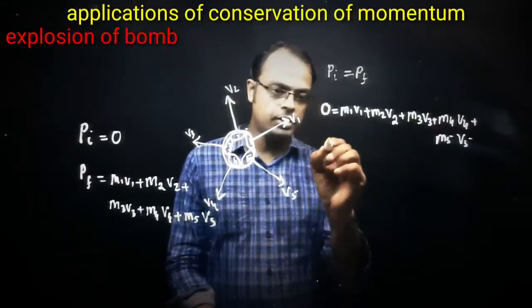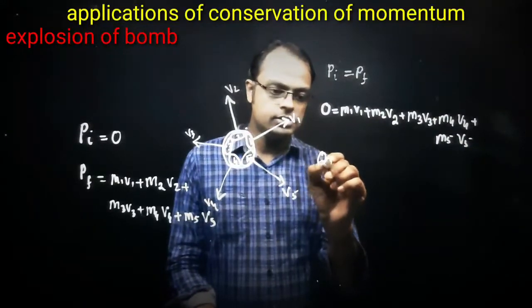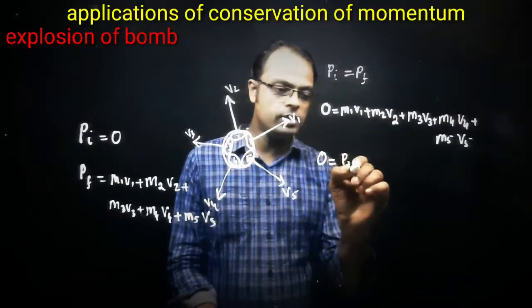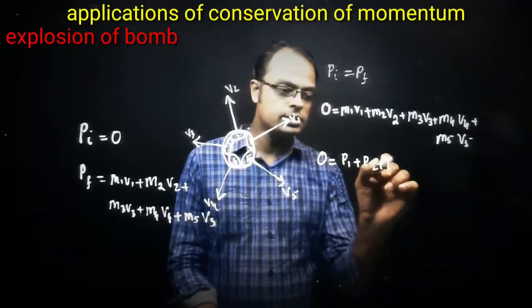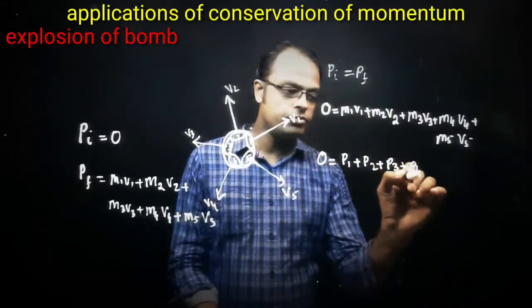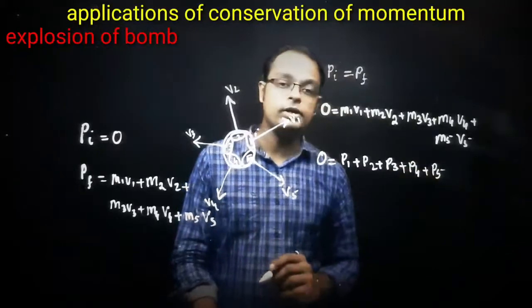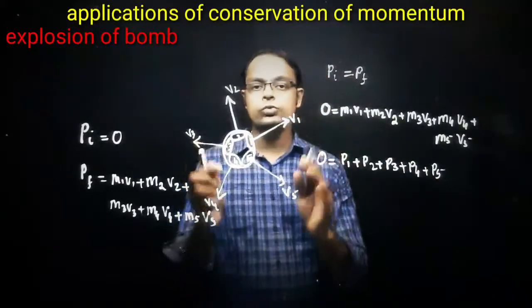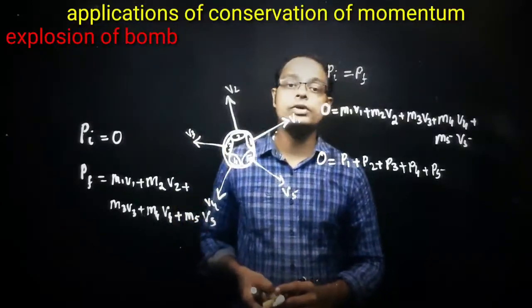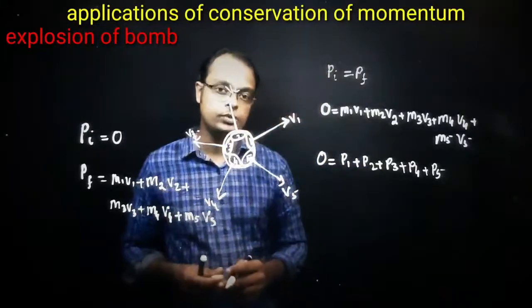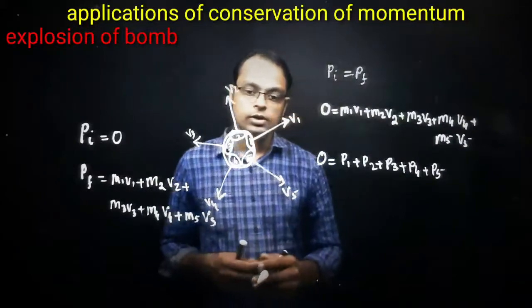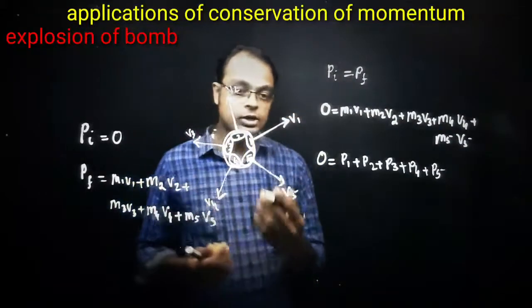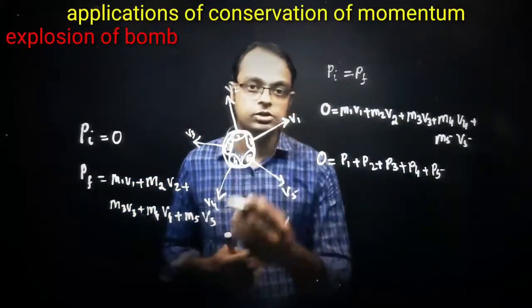That means 0 equals P1 plus P2 plus P3 plus P4 plus P5, the momentum of each particle. Here also we consider the conservation of momentum. If you want to explain with vector notation, just use the vector addition method.